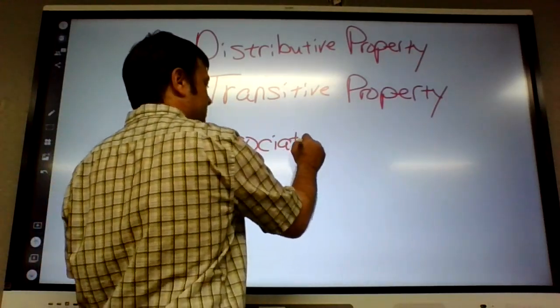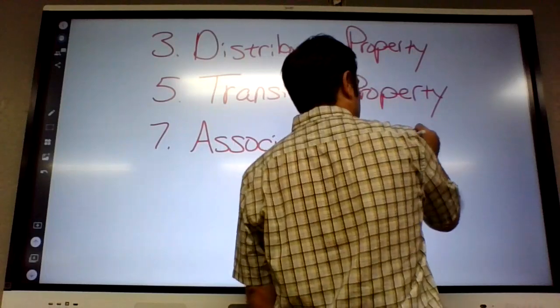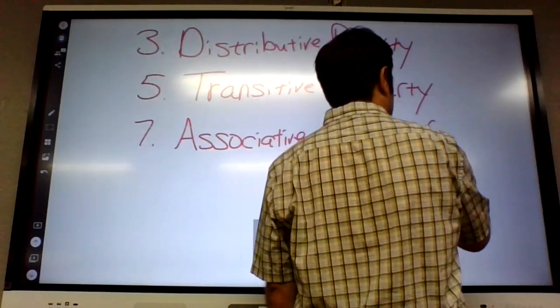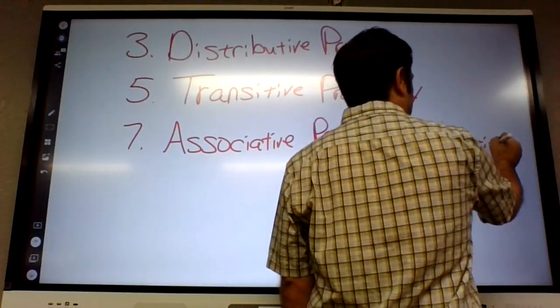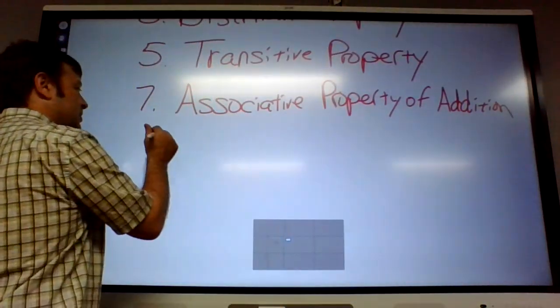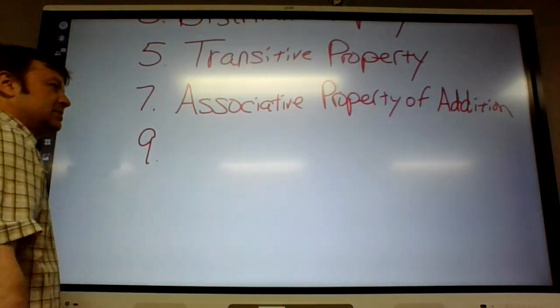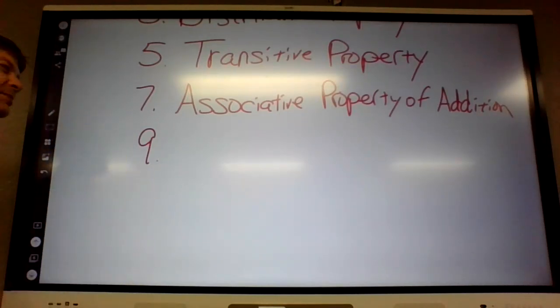So you gotta say associative property of addition. Like I said, I'm not gonna have you guys memorize this part. This is more like a warm-up for geometry proofs. Well, we're warming up for algebra proofs, which are warming up for geometry proofs.